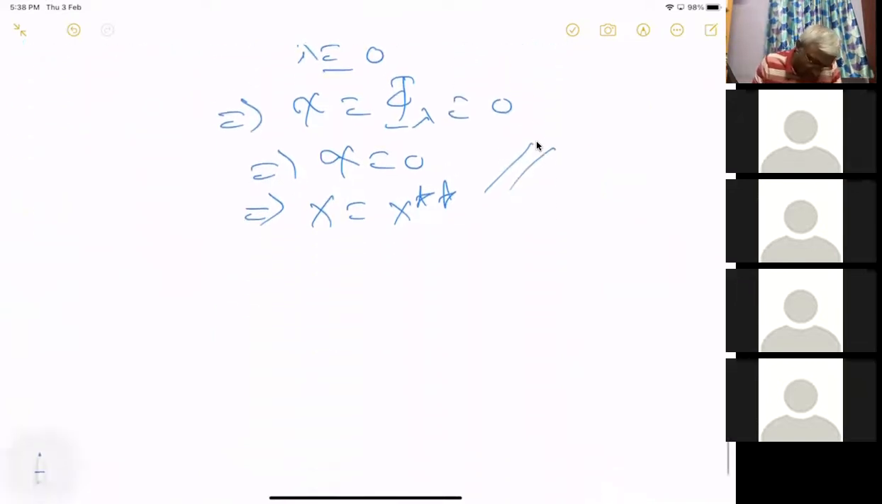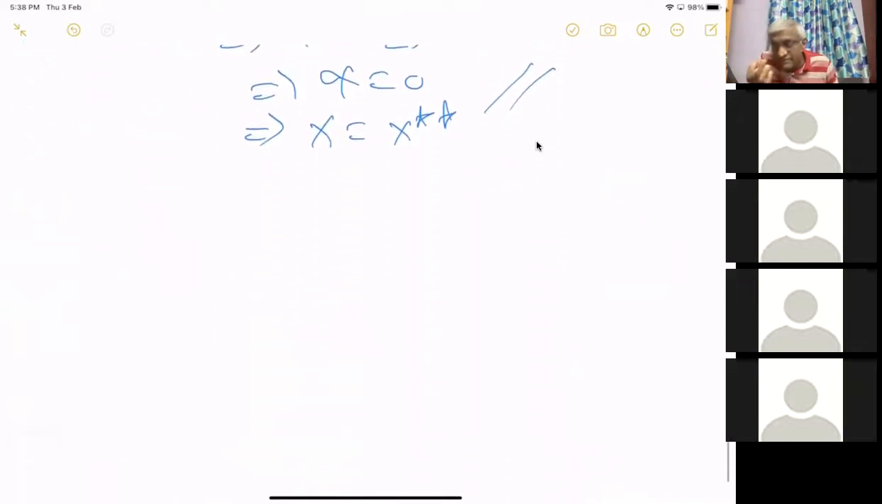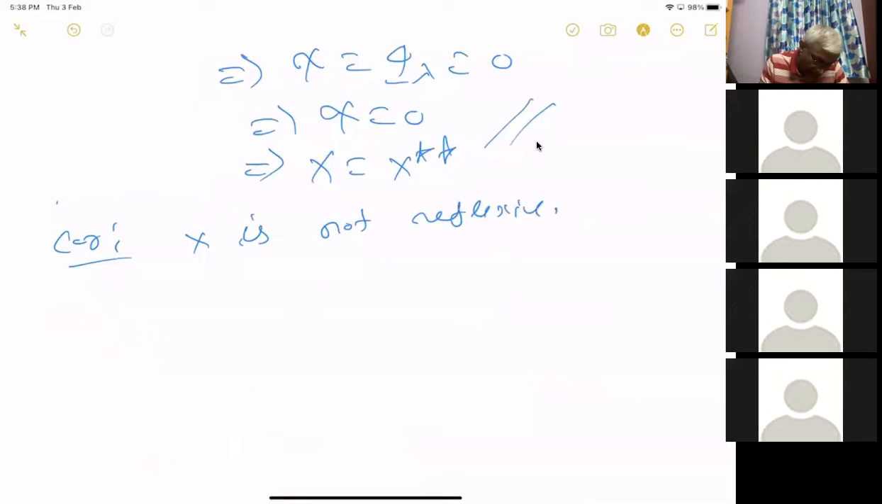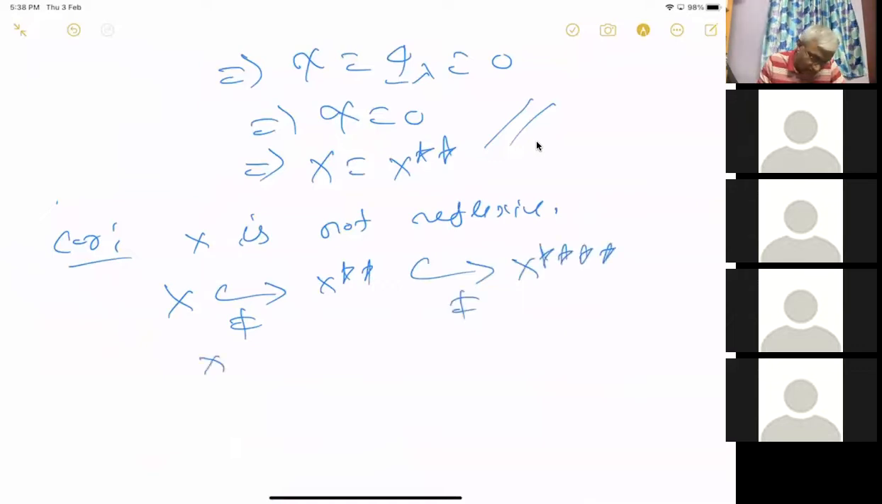Okay. So this shows that if x is reflexive, then x star is reflexive. As a corollary, we will see that if x is not reflexive, then x contained in x double star is not equal to, that's what it means. This is contained in x4 star, not equal to this. It will go on like this. This tower will never end.